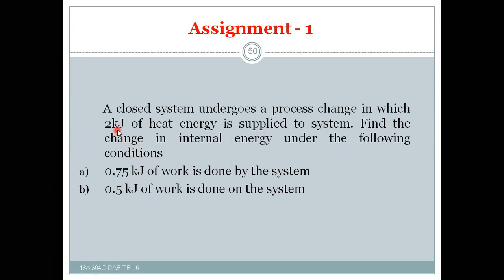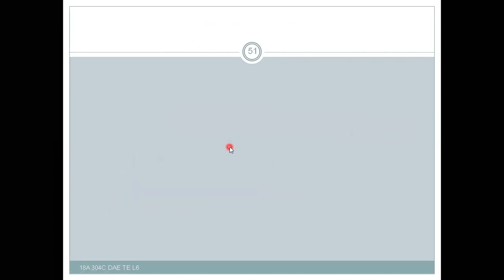That means this is positive and this is also positive. So the change in internal energy is equal to 2 minus 0.75. That will give you 1.25 kilojoules of change in internal energy. Similarly, as it is negative, 2 minus into minus 0.5, that's why a 2.5 kilojoules change in internal energy takes place.